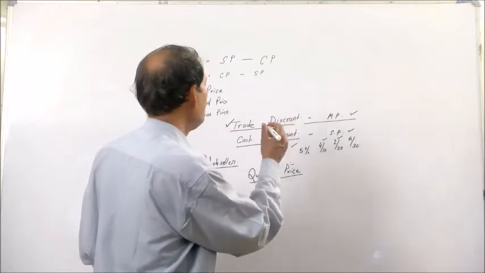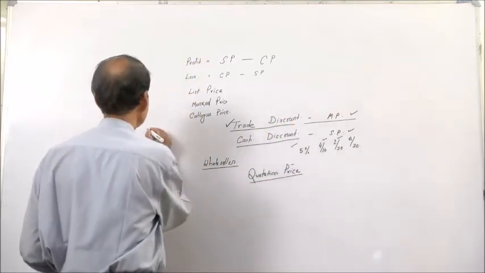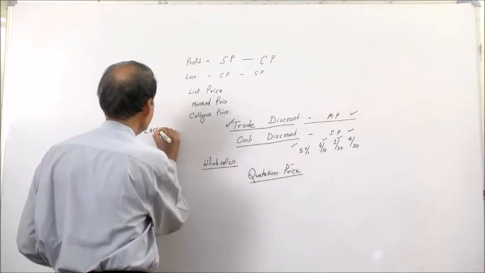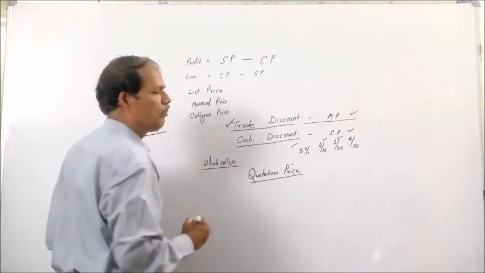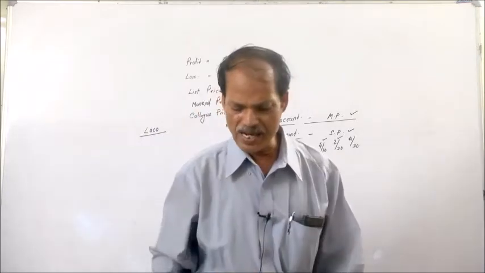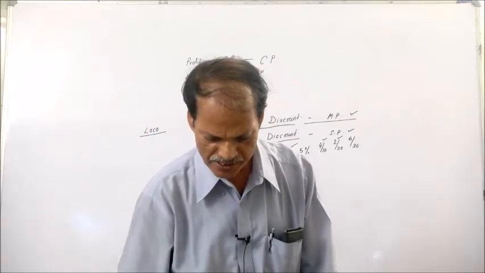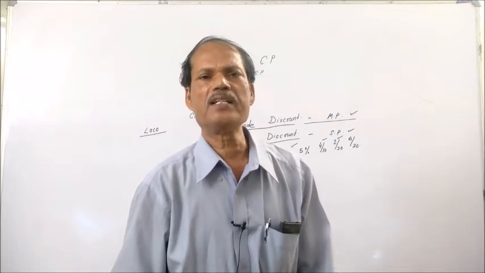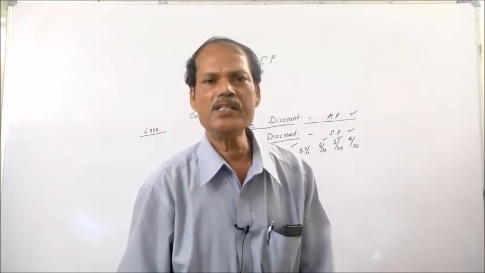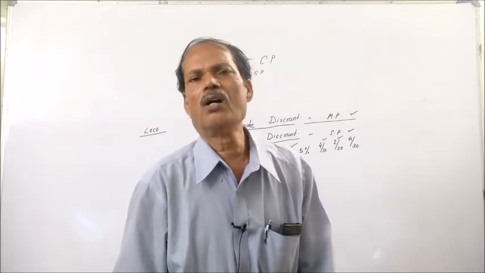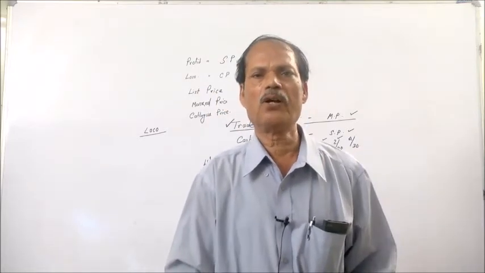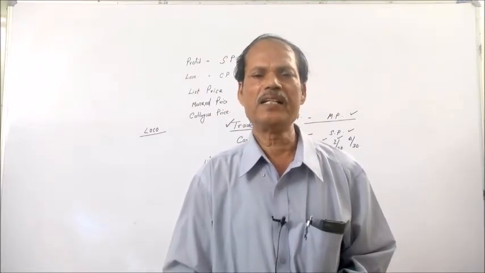There are different types of quotation price, like LOCO price. LOCO price is the ex factory price, that is the purchase price of the product at the gate of the factory.